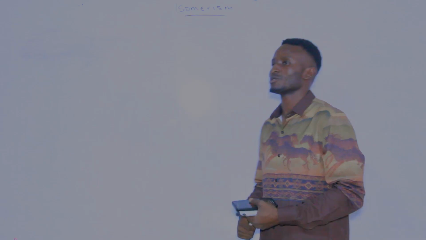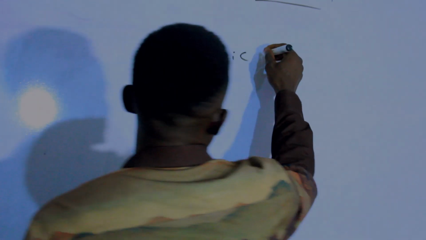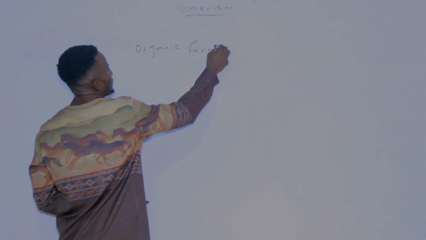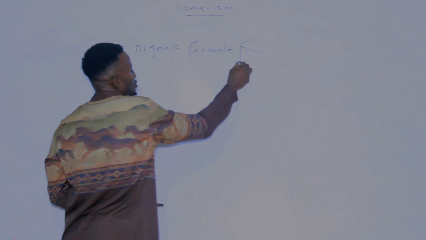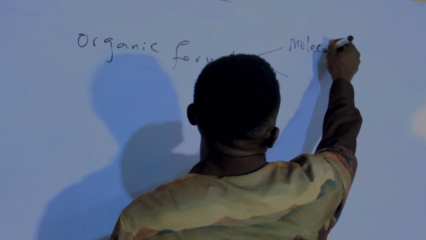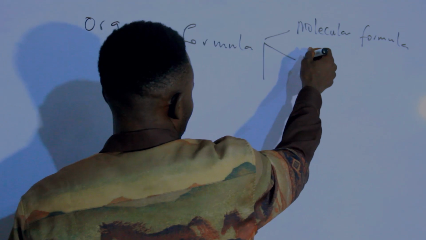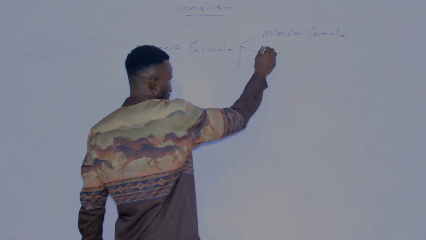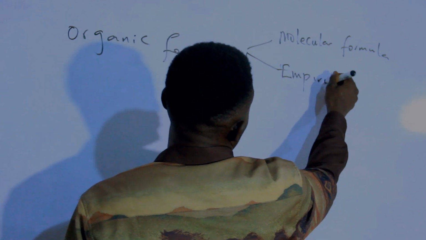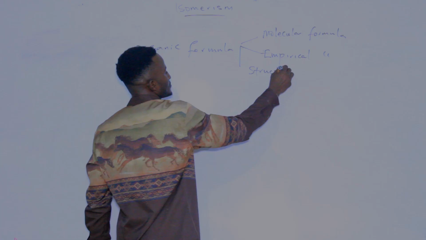Before we proceed to isomerism, the organic formula is divided into three: we have the molecular formula, the empirical formula, and the structural formula.